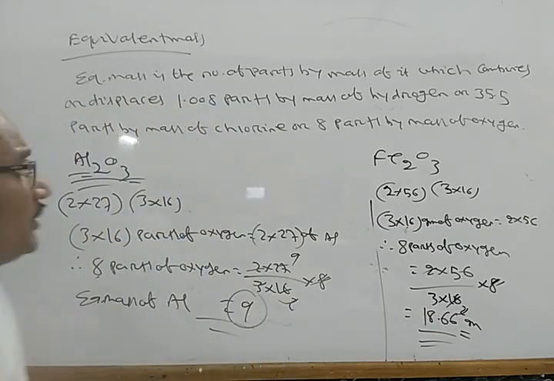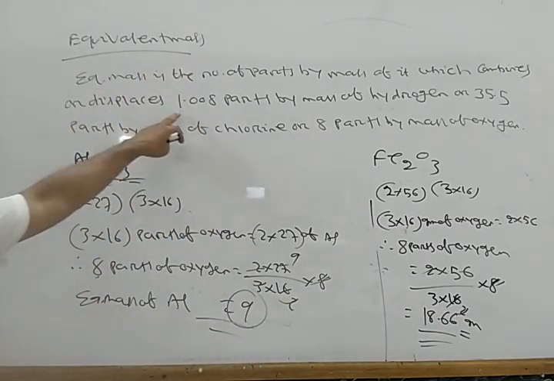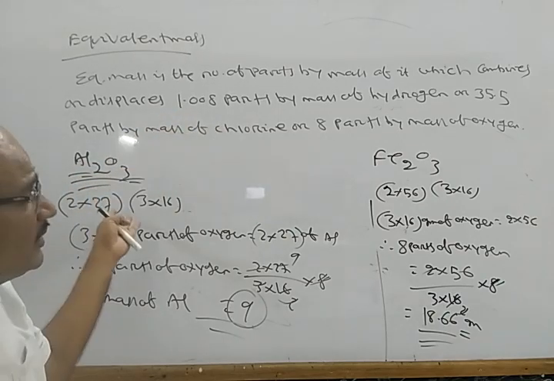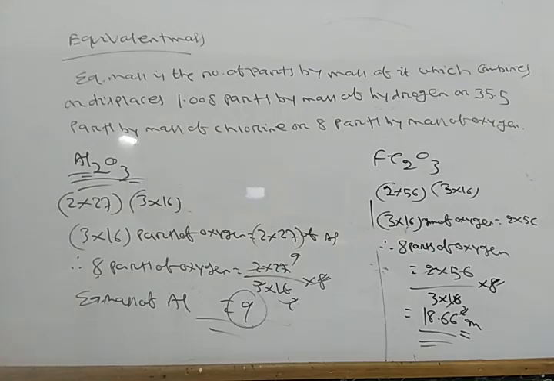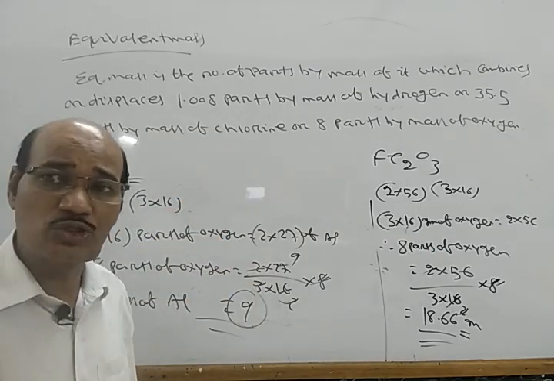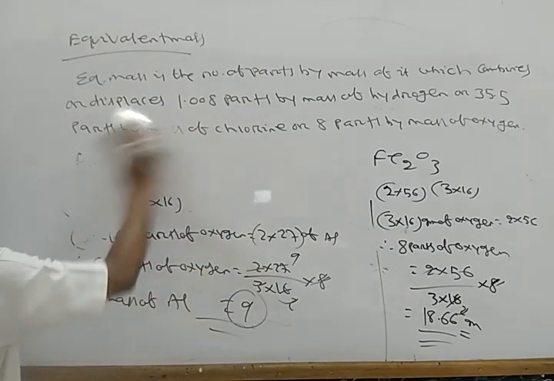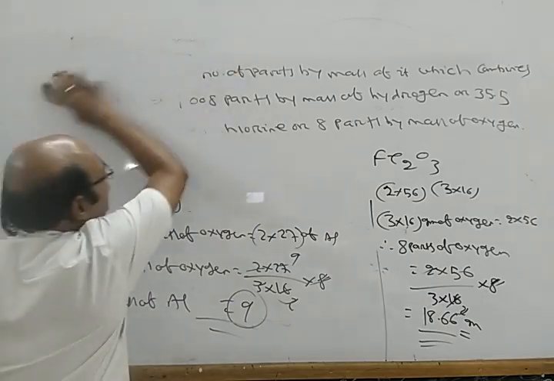So it is the number of parts by mass of it which combines or displaces 1.008 parts by mass of hydrogen. We have seen how 35.5 parts of chlorine are combining, and also how 8 parts of oxygen are combining. Let us see how to determine the equivalent mass of different substances.